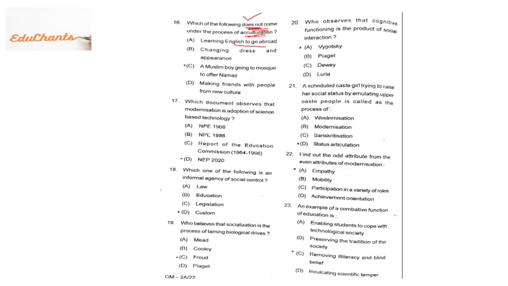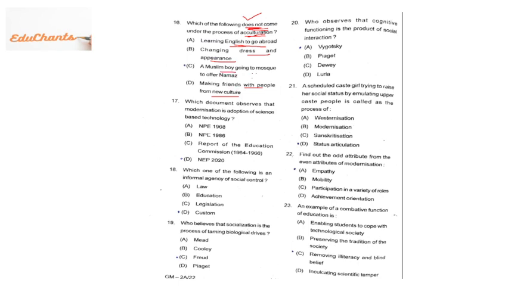Learning English to go abroad. I have already told you acculturation means learning other culture. You are learning English, another culture, then it is acculturation. Changing dress and appearances, wearing jeans, shorts like that, is also acculturation. Making friends with people from a new culture. You are learning a new culture, then definitely it is acculturation.